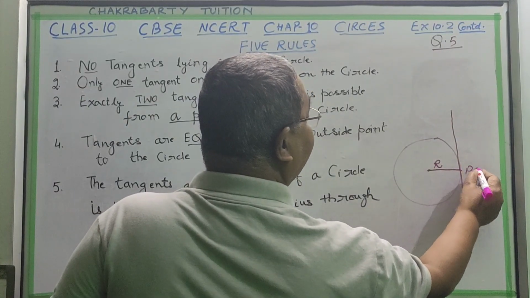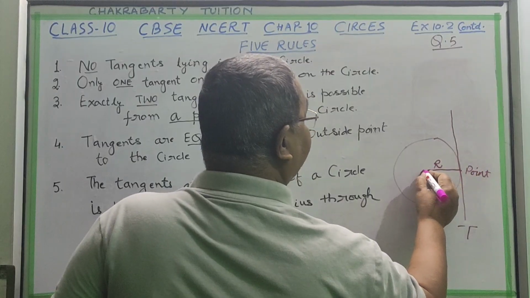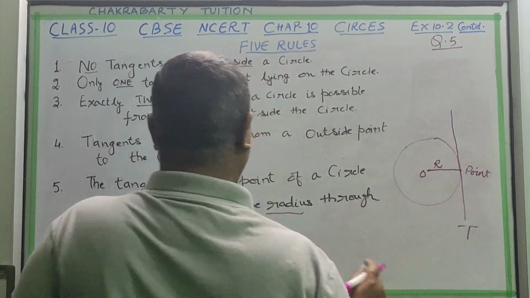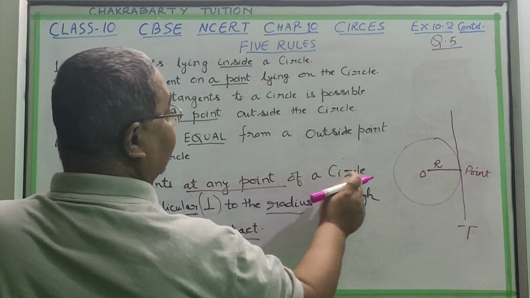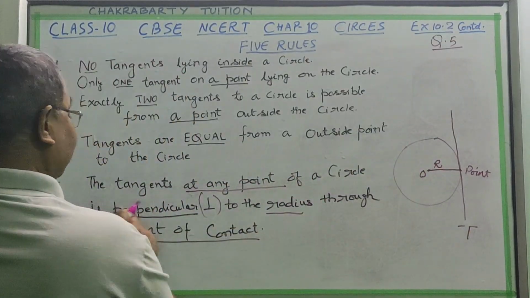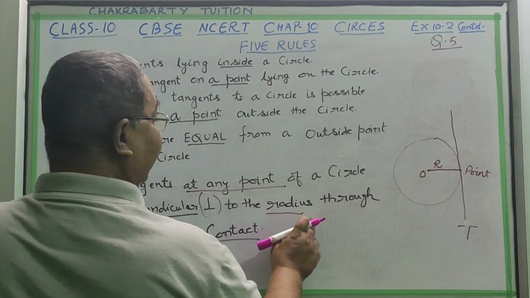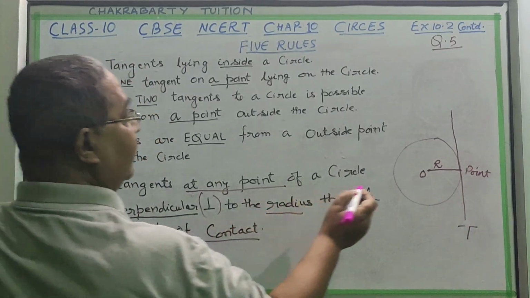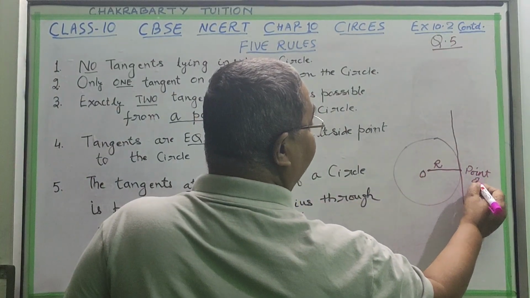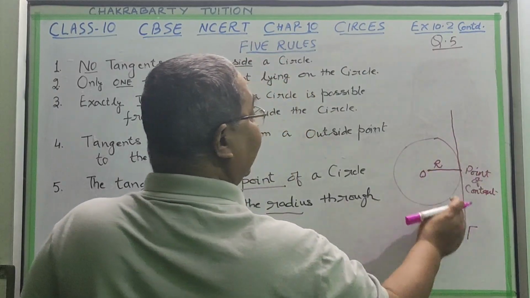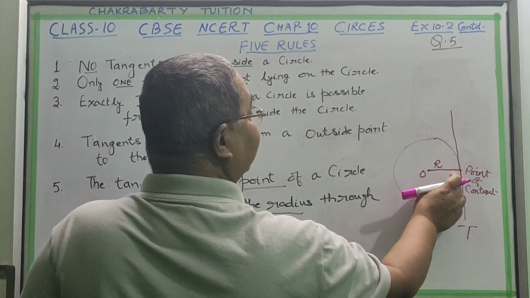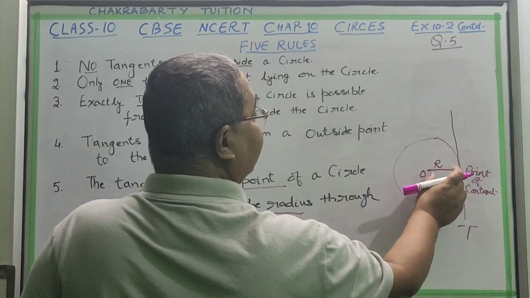This is the tangent. The tangent at any point of a circle is perpendicular to the radius through the point of contact. From here, if you draw a radius, this is your radius and this is your tangent. This is known as the point of contact. So tangents are always perpendicular to the radius.